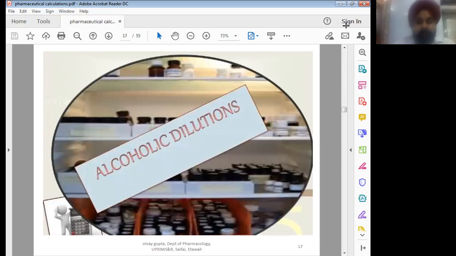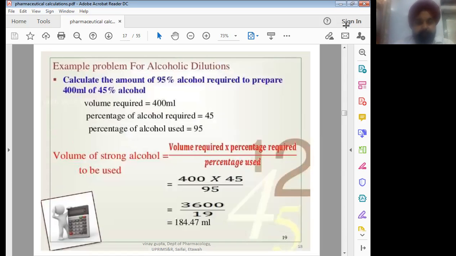Then comes the alcohol dilution method. In the alcohol dilution method, you can calculate how much volume of alcohol can be diluted so as to get a lower concentration of alcohol. There is a simple formula by which you can calculate.